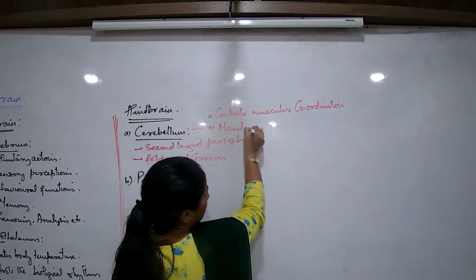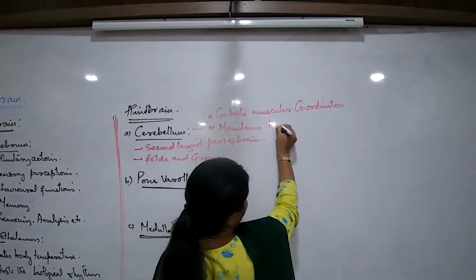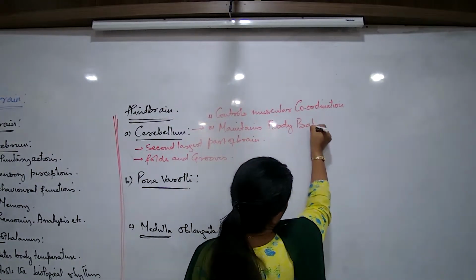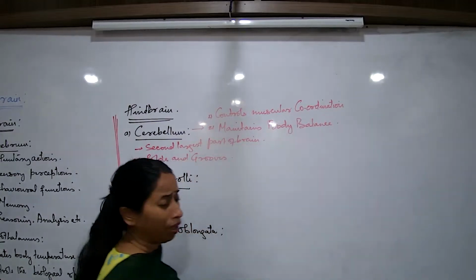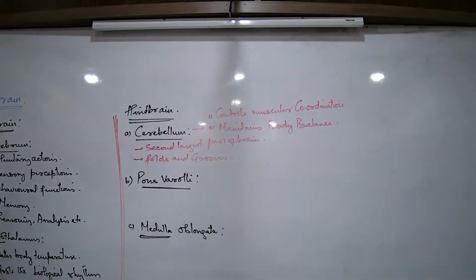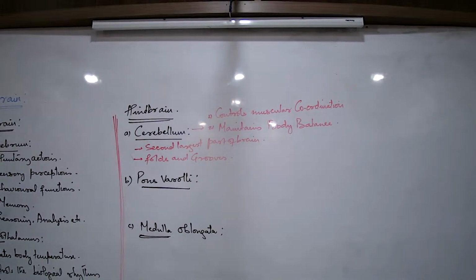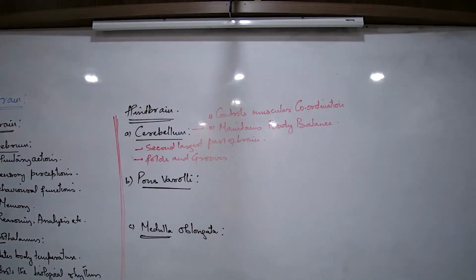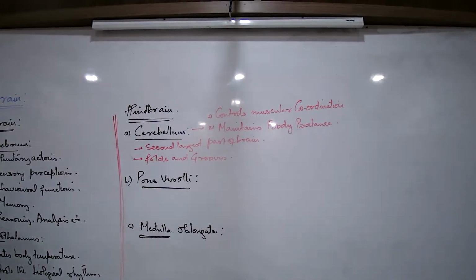Second function is maintains body balance. Now what are the two types of body balance? Body balance दो तरह के होते हैं. Now that you are sitting, you are able to hold your body. इसको बोलते हैं static balance. But now that I am walking, and even when we are running, फिर भी we are able to hold our body. जैसे ही हम भागने लगते हैं, we don't fall down. Whenever we are doing any other type of sport, game, we are able to hold our body, we don't fall down. उसको बोलेंगे dynamic balance.